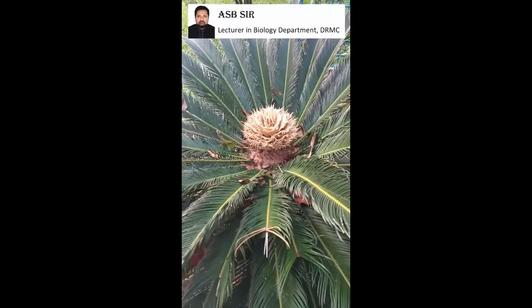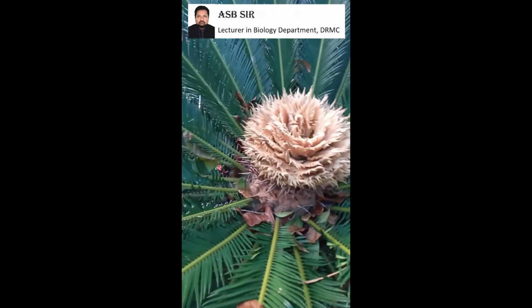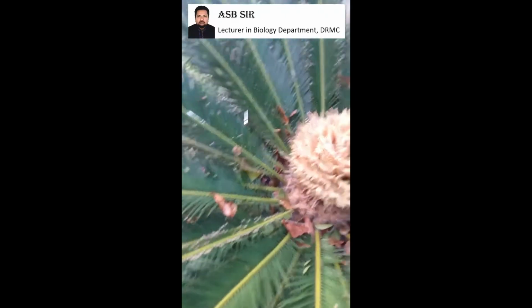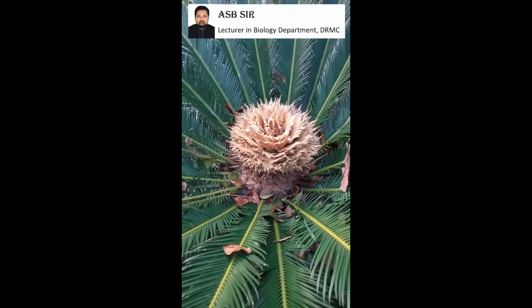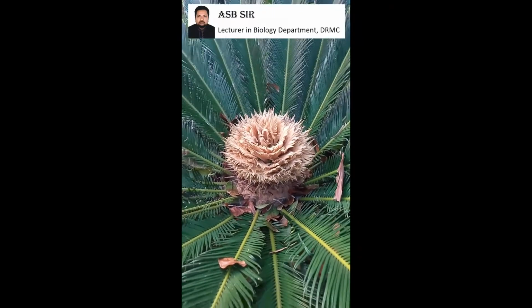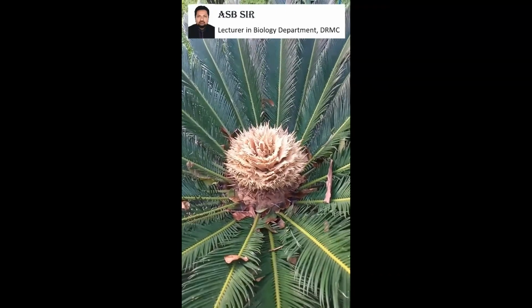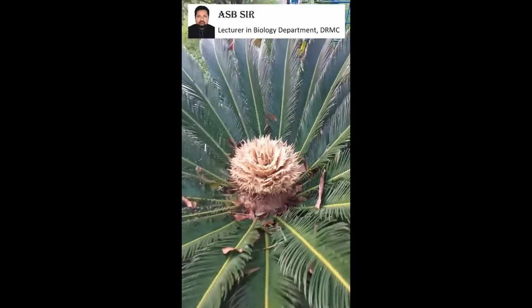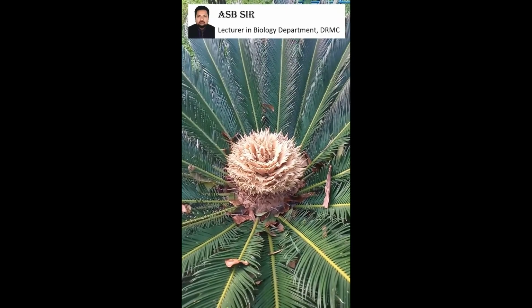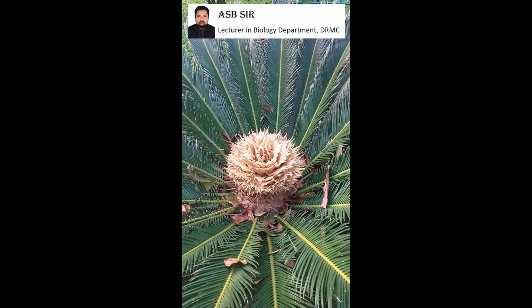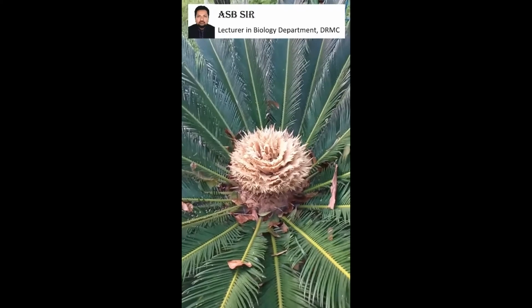We see here another cycas plant, and this cycas plant contains a nice structure. What is this structure? It is numerous megasporophylls, but these megasporophylls combinedly cannot produce a strobilus. So, differences between male cycas and female cycas: strobilus is produced in case of male cycas plant, but in case of female cycas plant, strobilus is not formed, but megasporophyll is present. Here numerous megasporophylls are present.